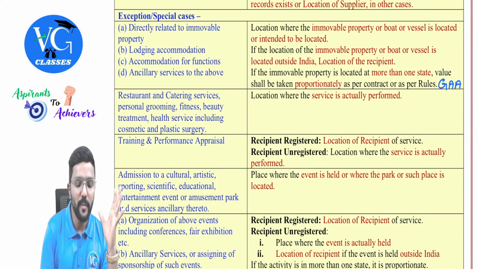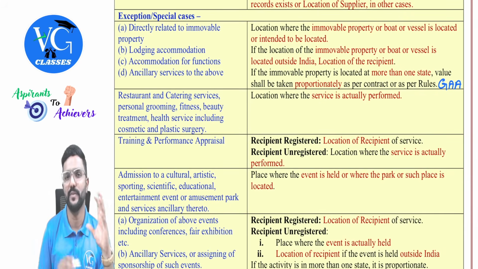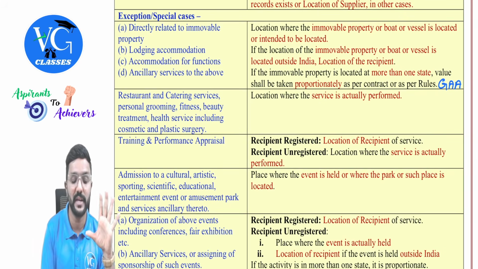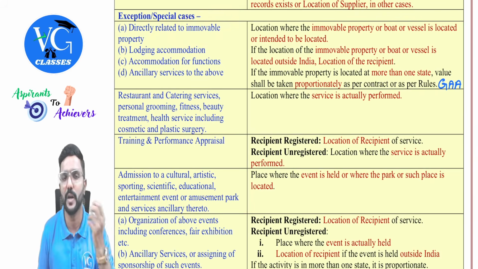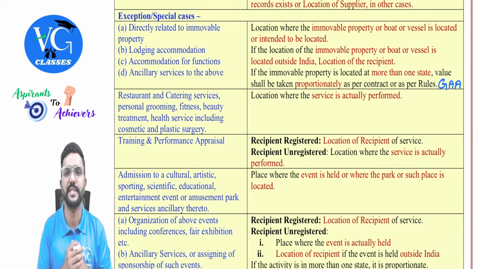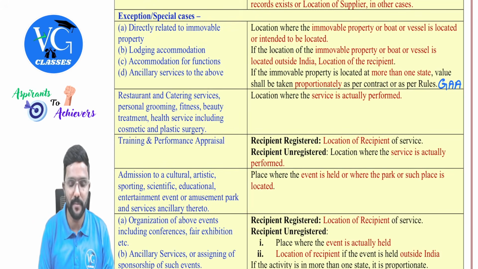Directly related to immobile properties, lodging accommodation, accommodation for functions, or ancillary services to the above. Anything connected to the above, like decoration, catering, or anything related to immobile property or lodging accommodation, or you are booking any convention hall along with decoration services, all those fall here. Okay. Sir, what is the place of supply?